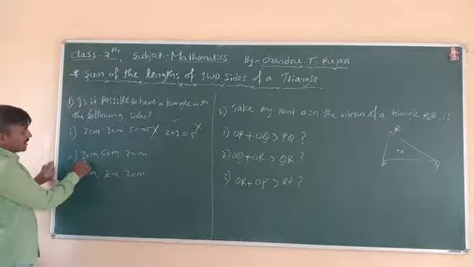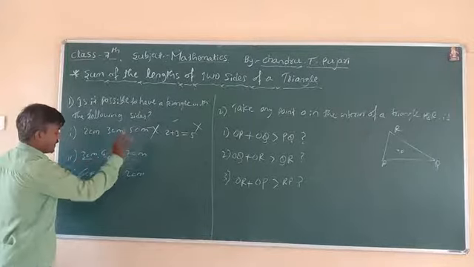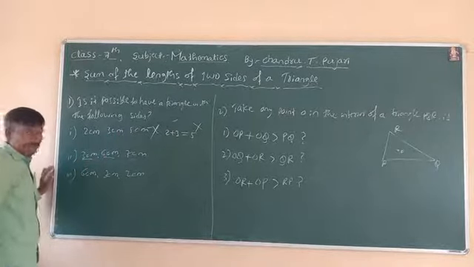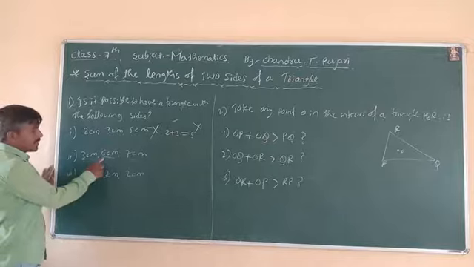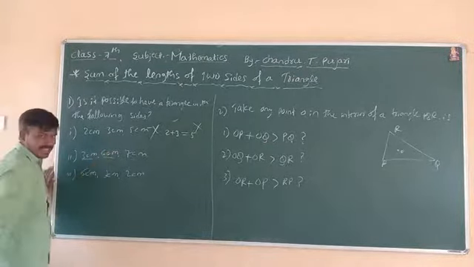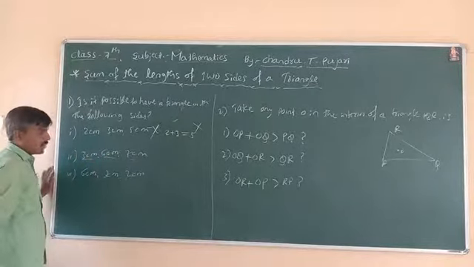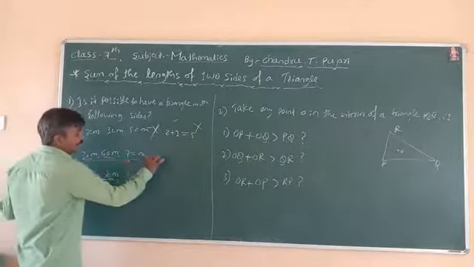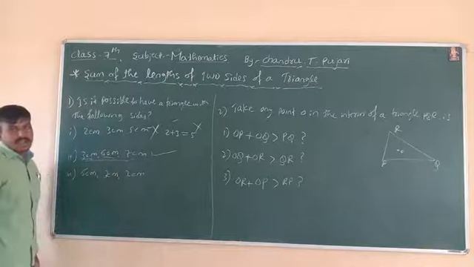Next one is 3 centimeter, 6 centimeter, 7 centimeter. Again, the sum of two sides: 3 plus 6 is 9, and 9 is more than 7. Otherwise, 3 plus 7 is 10, and 10 is more than 6. Therefore, these are sides of a triangle.